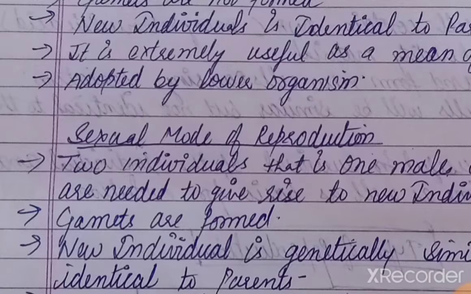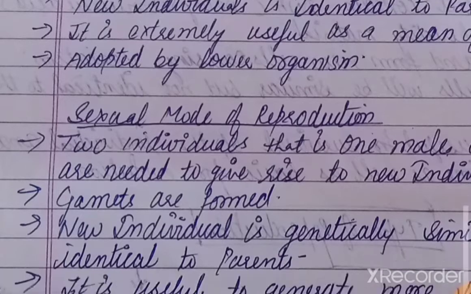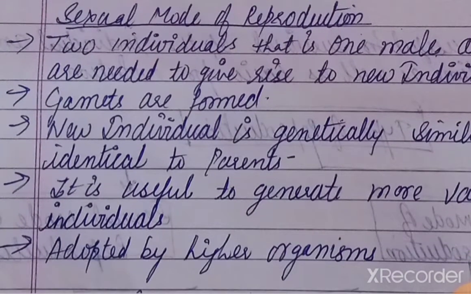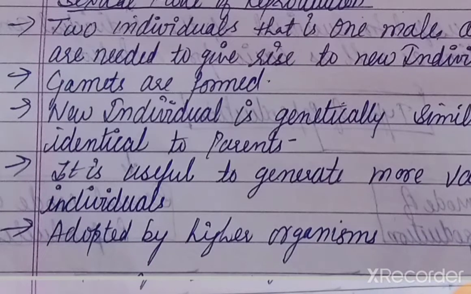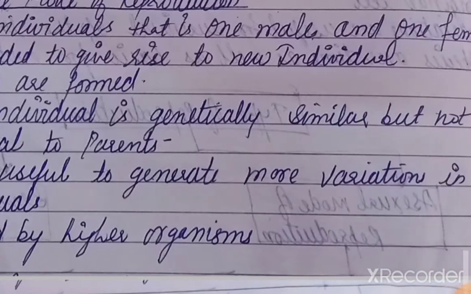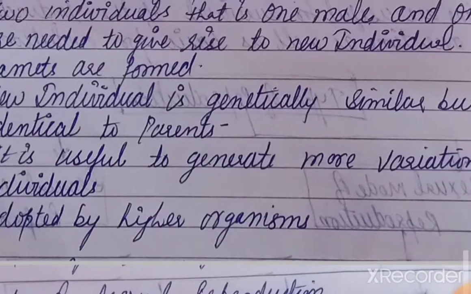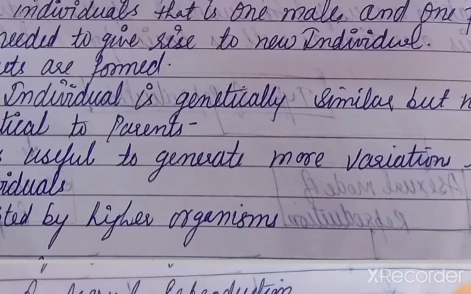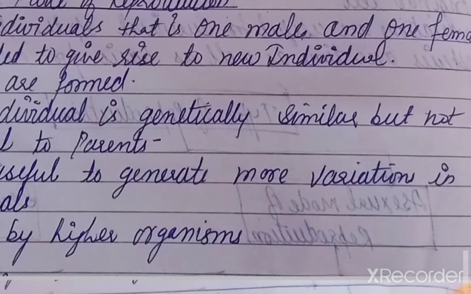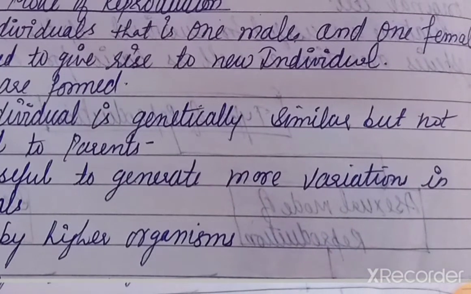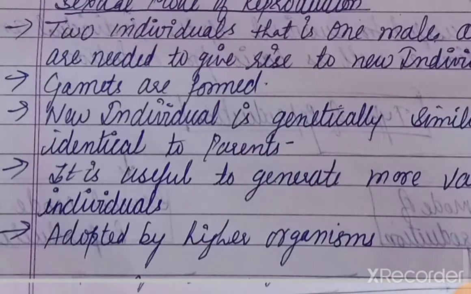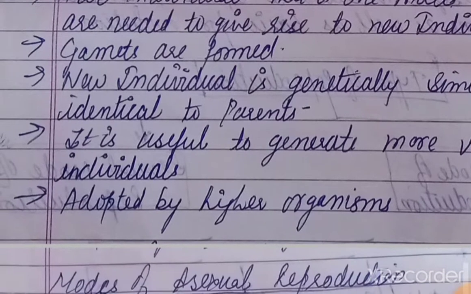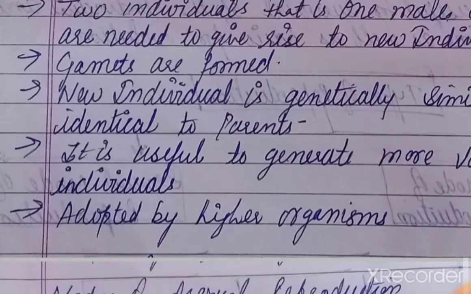So after this you have the second mode of reproduction. The name of the mode of reproduction is the sexual mode of reproduction, in which two parents, male and also female, are needed to give rise to a new one. In this case both the parents are needed, male as well as female, for the production of a new one. So this mode of reproduction is known as the sexual mode of reproduction.